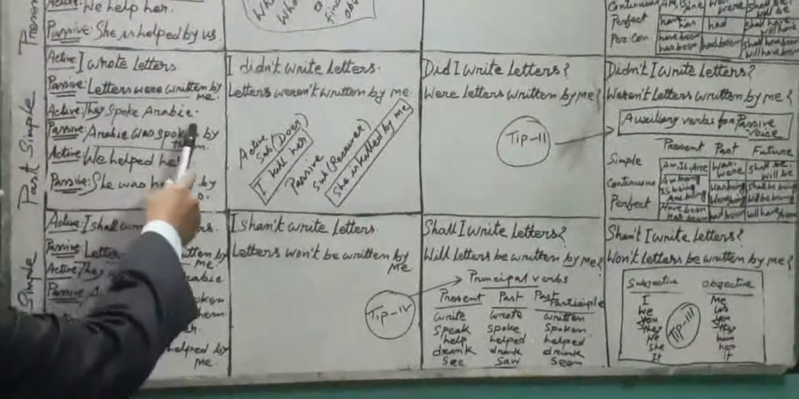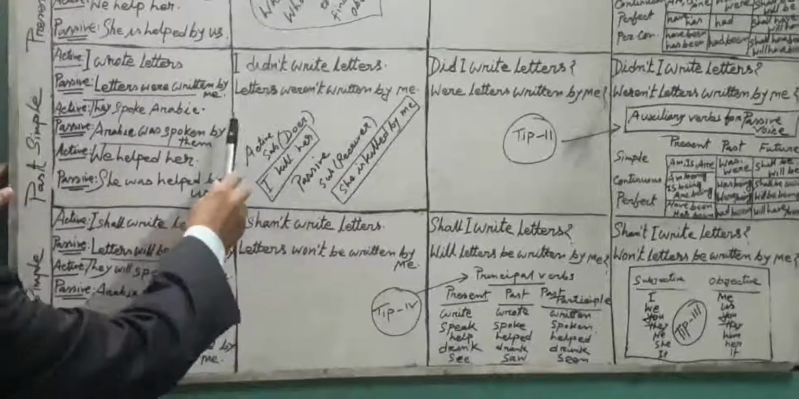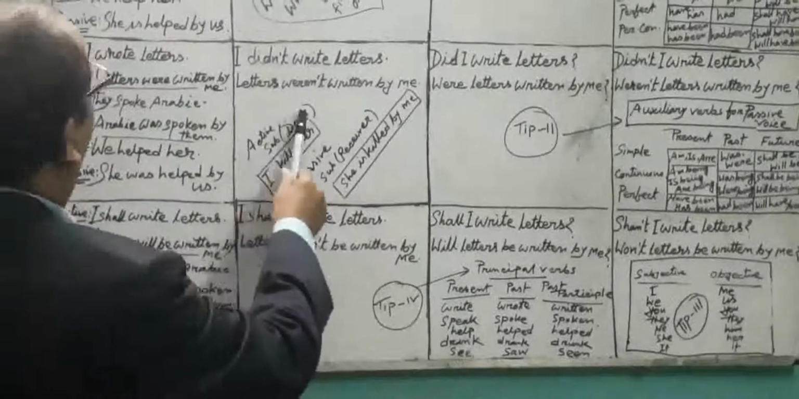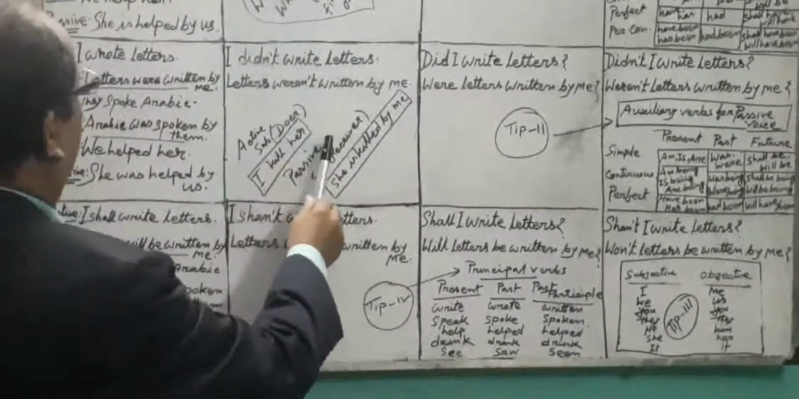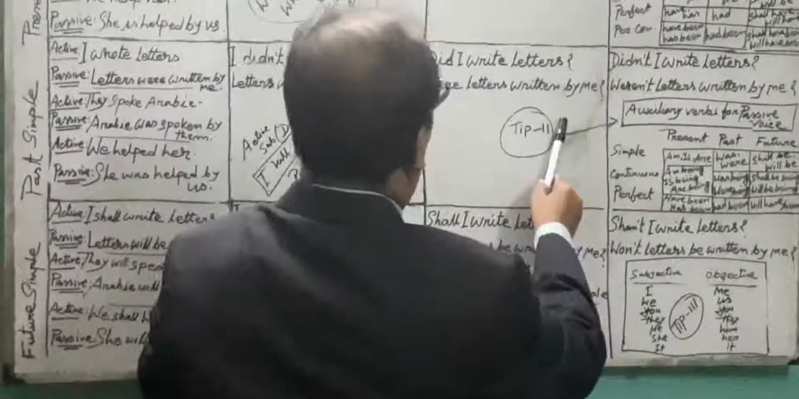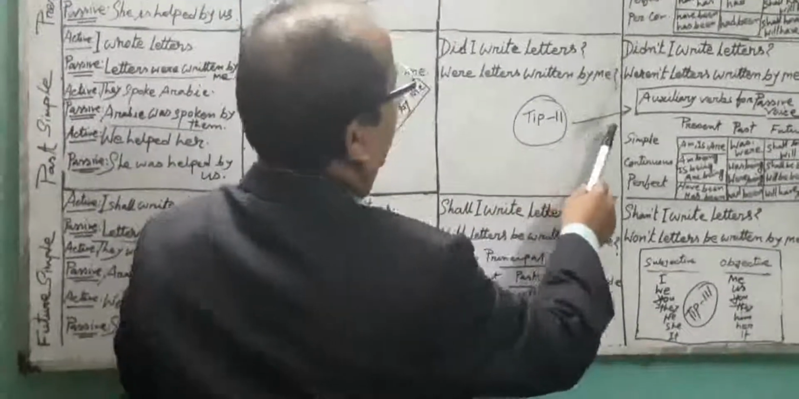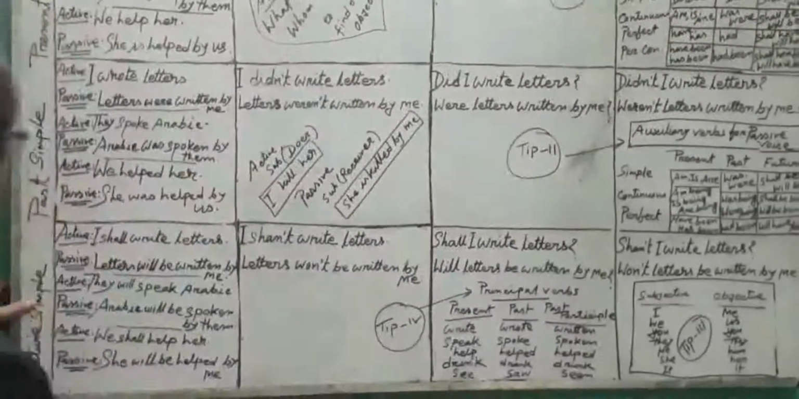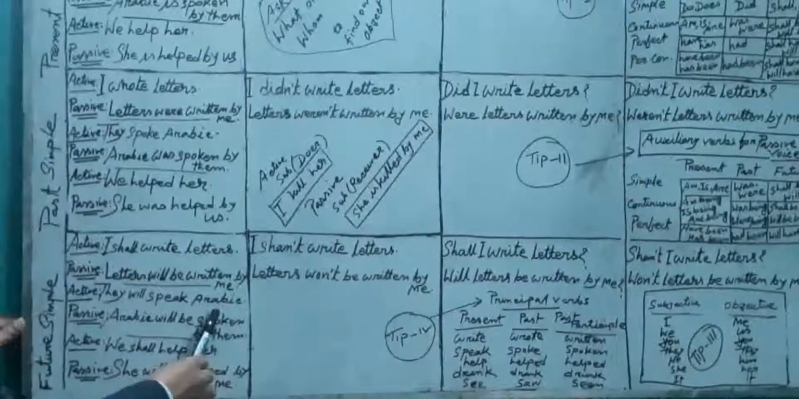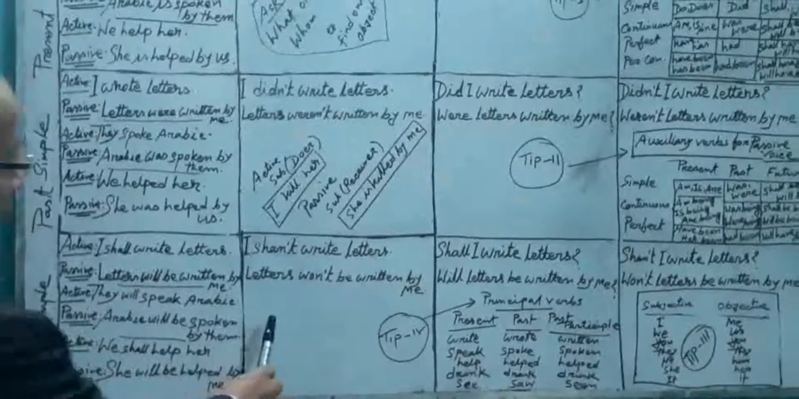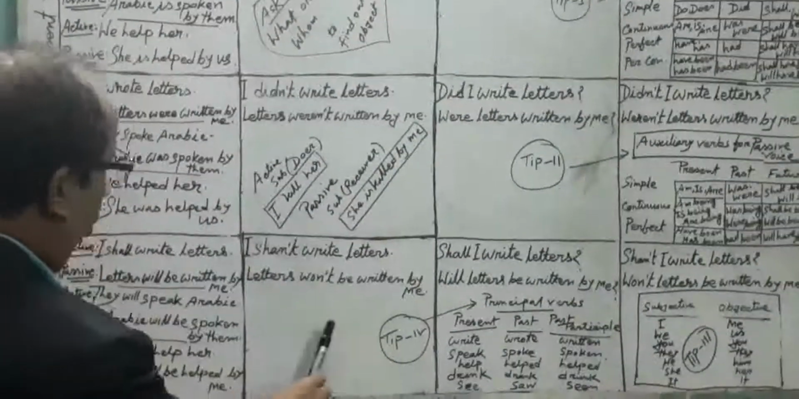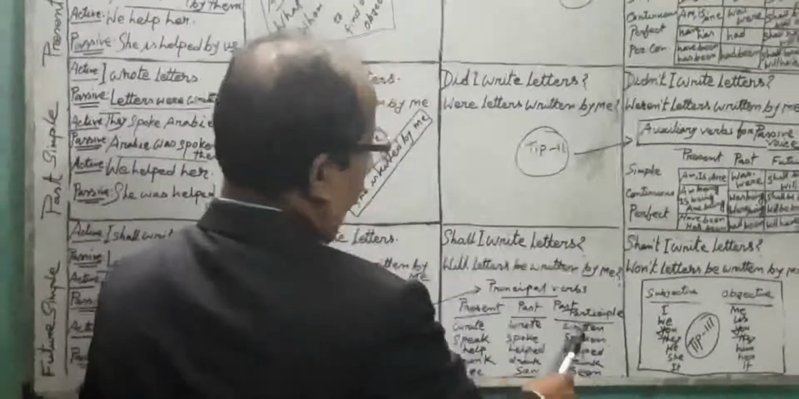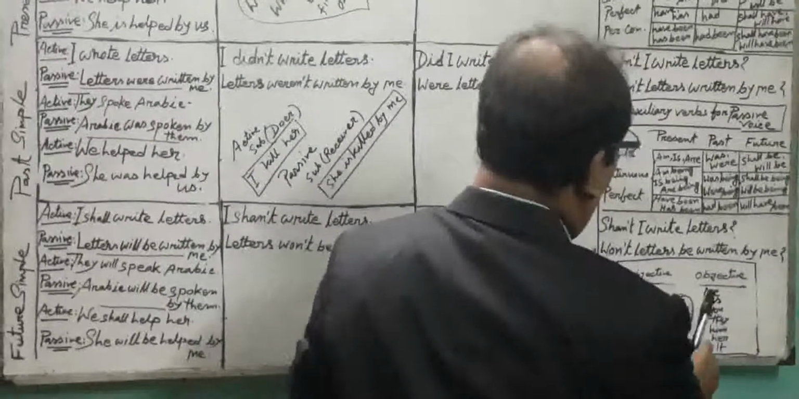For the first, they spoke Arabic. Arabic was spoken by them. They did not speak Arabic. Arabic wasn't spoken by them. Did they speak Arabic? Was Arabic spoken by them? Didn't they speak Arabic? Wasn't Arabic spoken by them? Now the future. They will speak Arabic. Arabic will be spoken by them. They won't speak Arabic. Arabic won't be spoken by them. Will they speak Arabic? Will Arabic be spoken by them? Won't they speak Arabic? Won't Arabic be spoken by them?